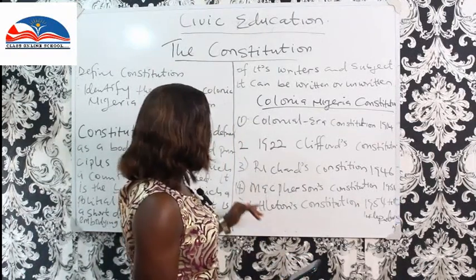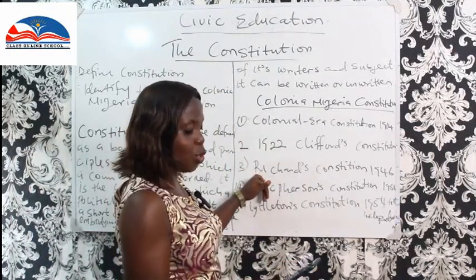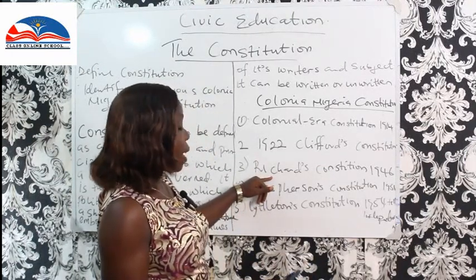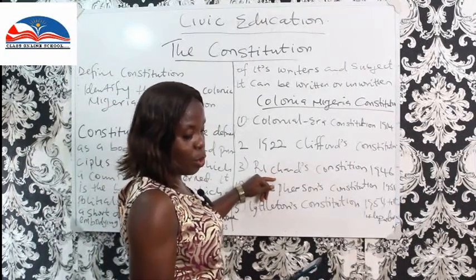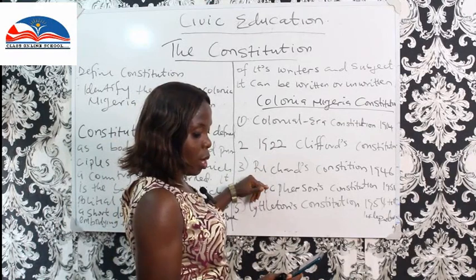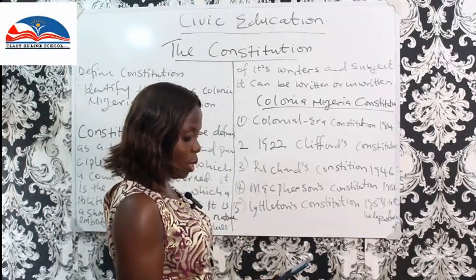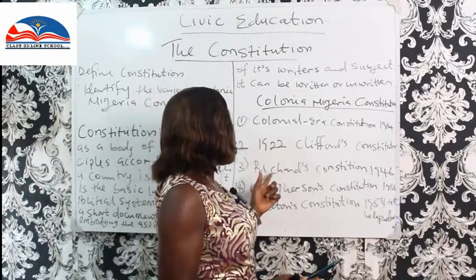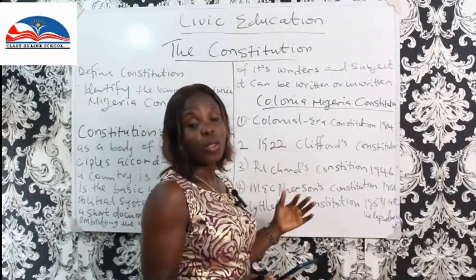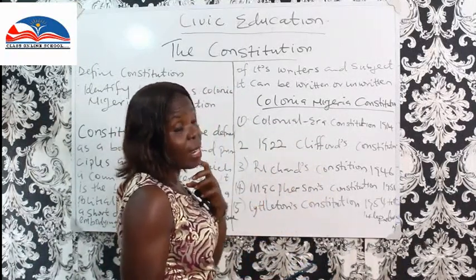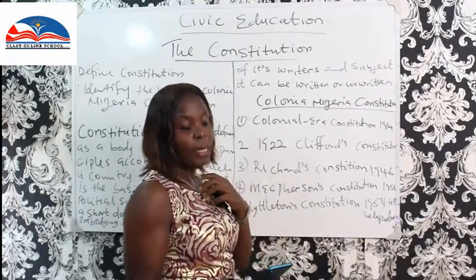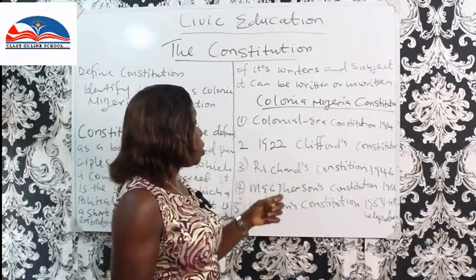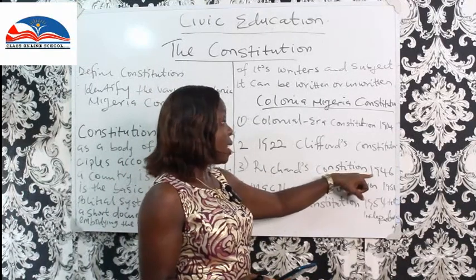All right, we go to number 3, Richards Constitution. This is a constitution put in place by Arthur Richards. This constitution replaced the Clifford's Constitution, and for the first time, Nigeria was divided into 3 regions: the northern region, the western region, and the eastern region. That is what the Richards Constitution did, and that was the 1946 Constitution.